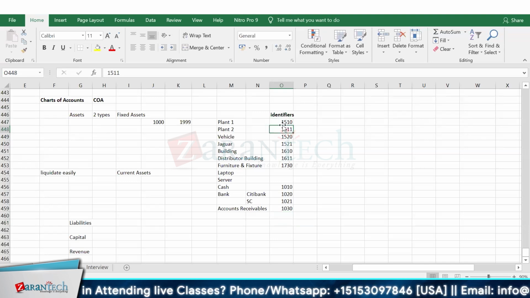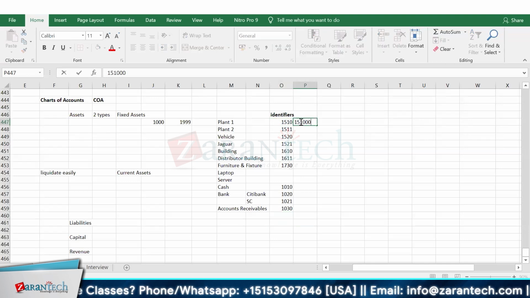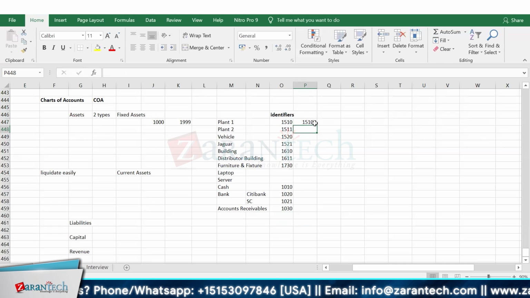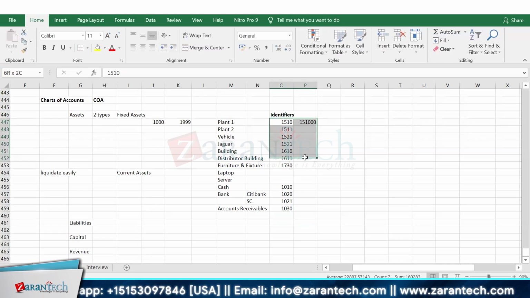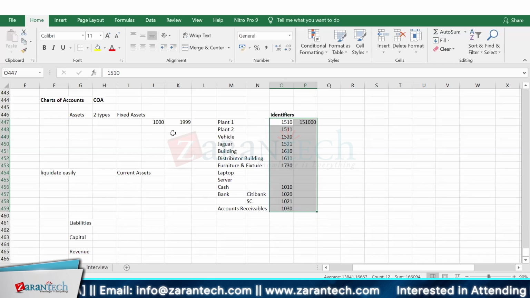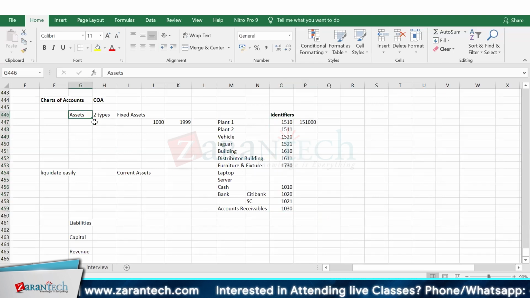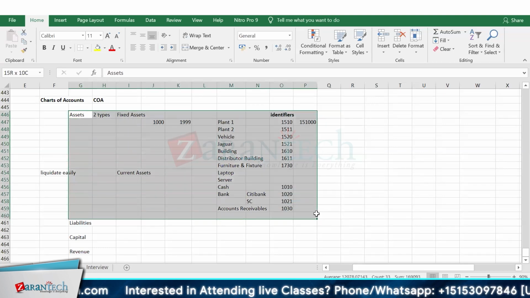Normally, it can be a 5 digit code or 6 digit code, 151000, if our values are too high, or you can extend your number for your business requirements. So the number and the code are your business's own description. There is no standard, but we have default Workday codes also, right? Workday also created the same kind of codes. We will discuss that in Workday when we jump in there. But to get the idea, if you have to build up the chart of accounts from scratch, you can do that.